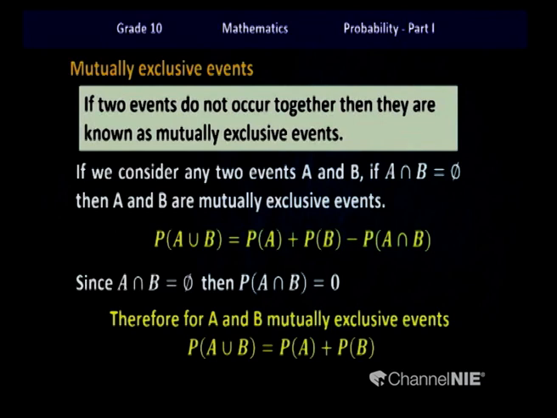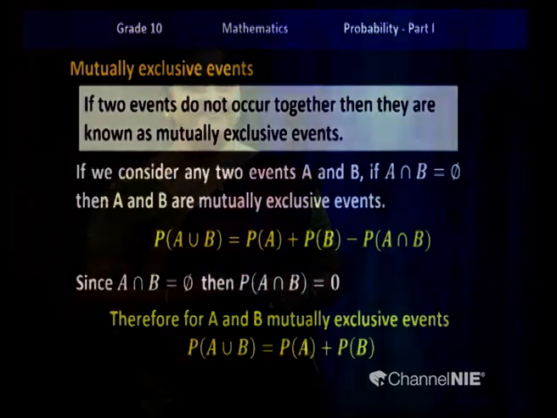Please remember that for any two mutually exclusive events, the probability of the union of the two events can be calculated just by adding the two probabilities of the events A and B.